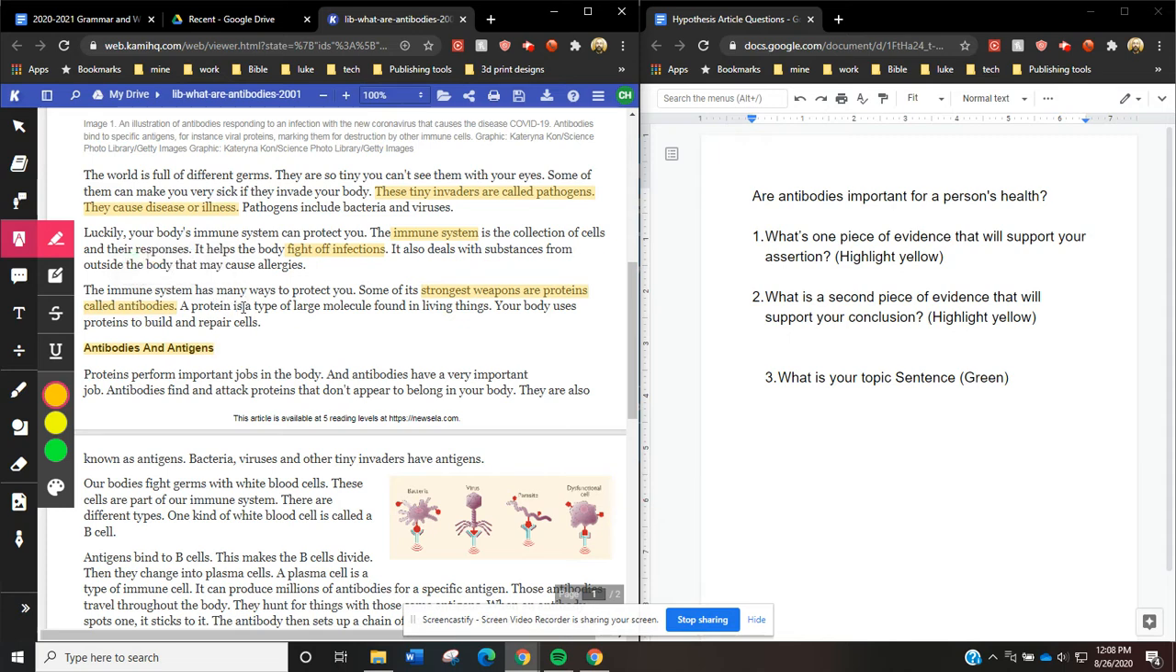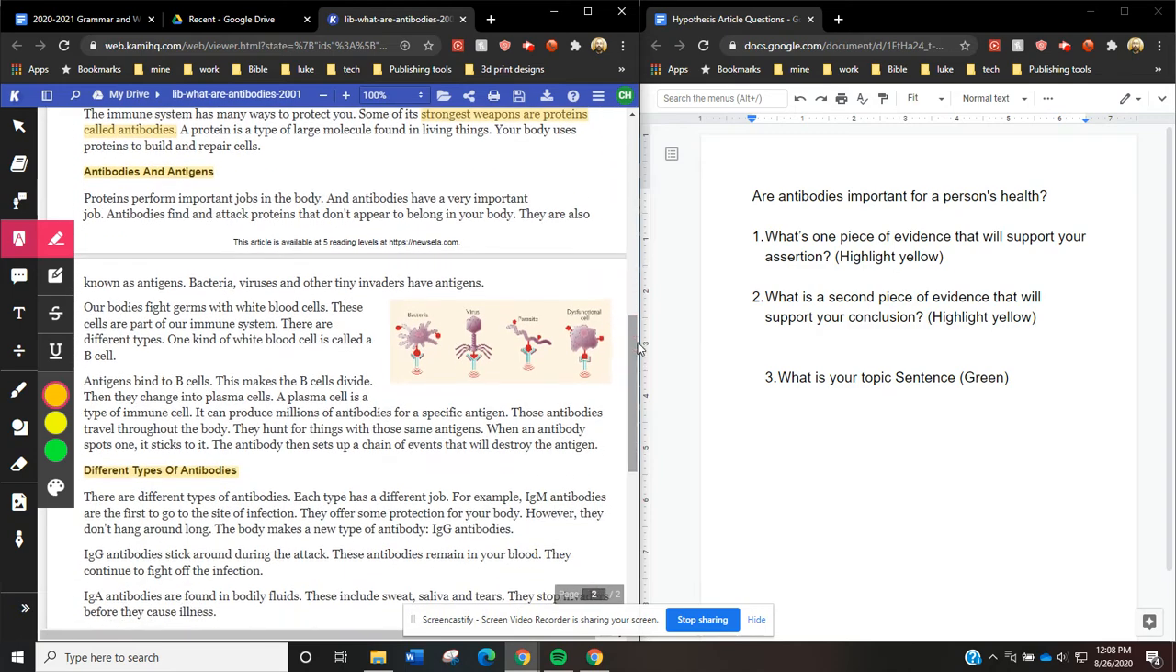A protein is a type of large molecule found in living things. Your body uses proteins to build and repair cells. So antibodies are proteins, and our bodies use proteins to fix our cells. That's interesting. Let's keep going. Proteins perform important jobs in the body, and antibodies have a very important job. Antibodies find and attack proteins that don't appear to belong in your body.